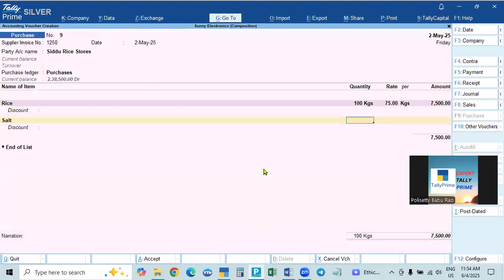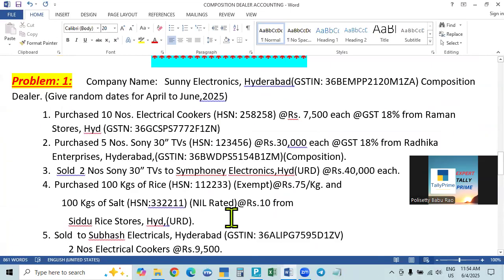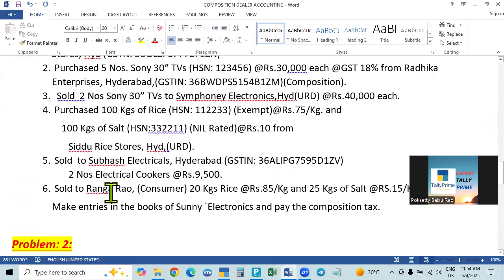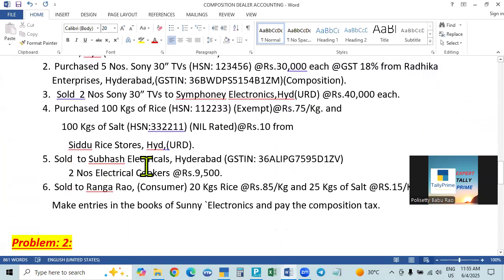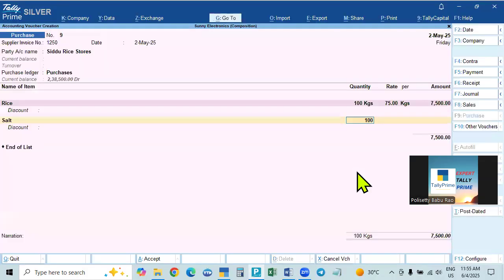Okay, accepted. How much did you purchase? This also purchased from Sidhu Rice Stores. Then salt also 100 kgs at 10 rupees. So 100 kgs at 10 rupees we purchased.